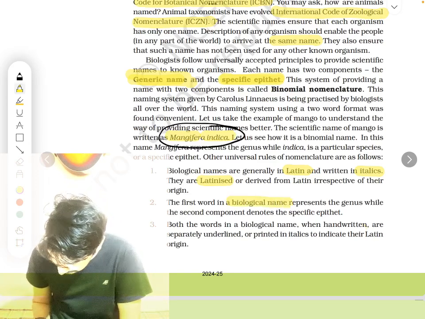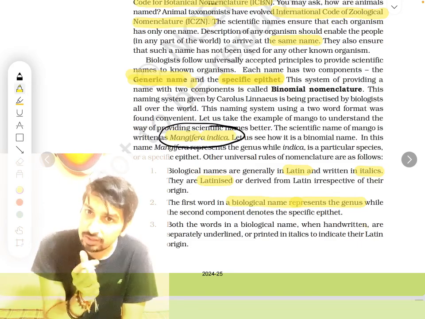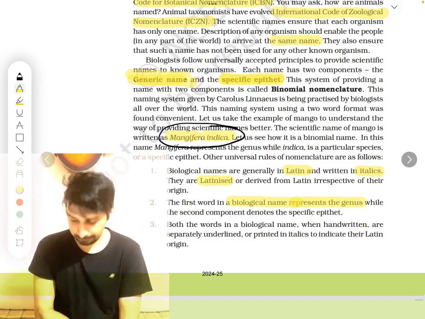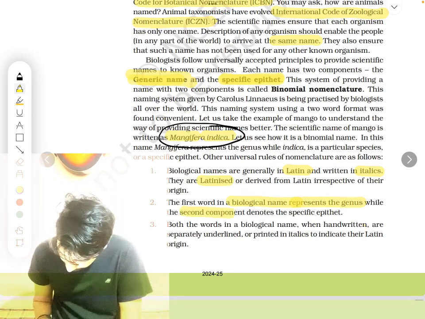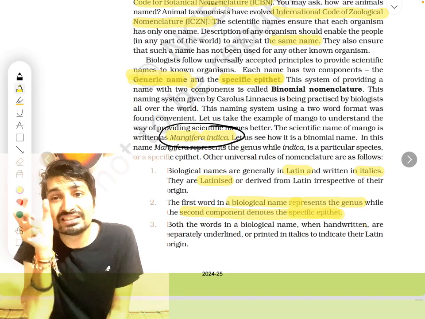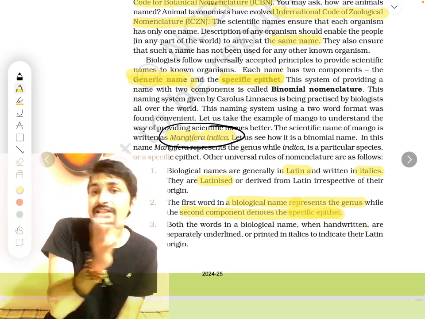The first word, that is the biological name, represents the genus, from which genus it is. While the second component denotes the specific epithet. The second component talks about the exact species, while the first word talks about the genus.